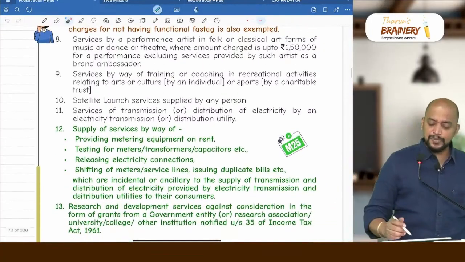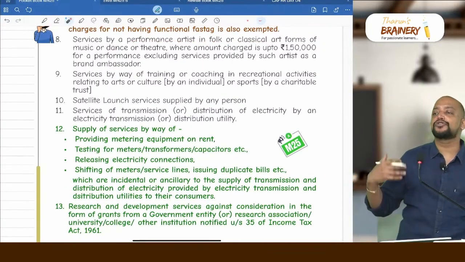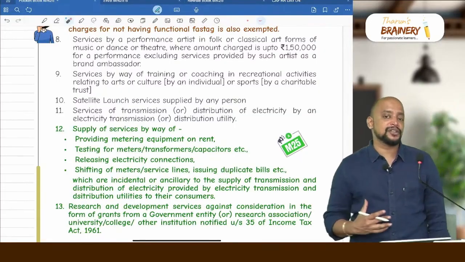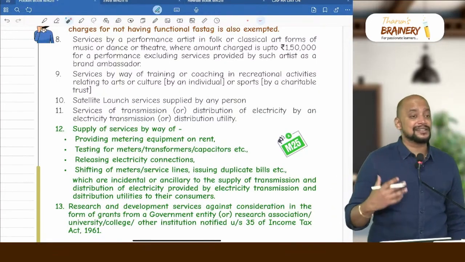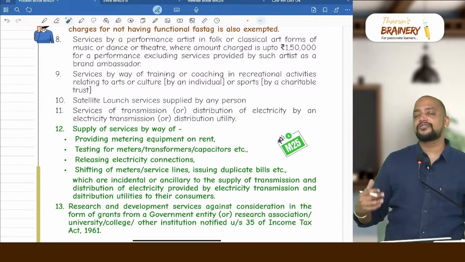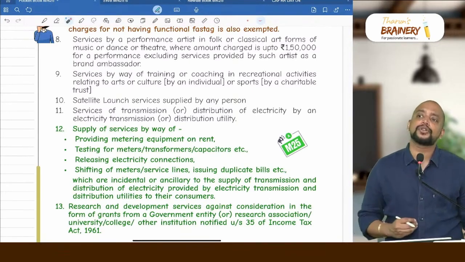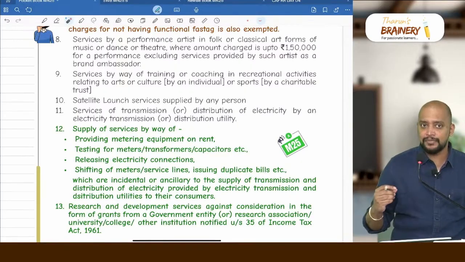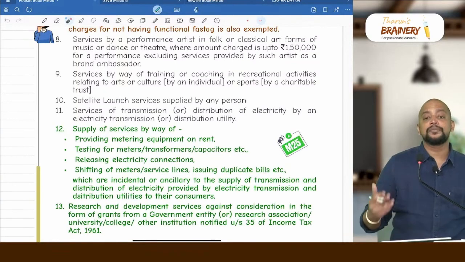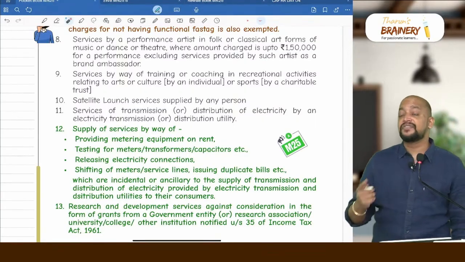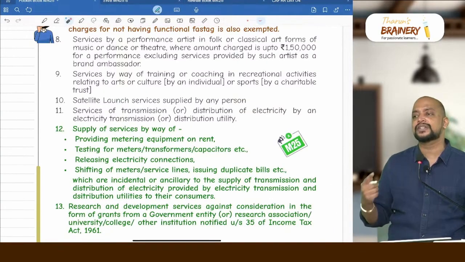Then services by a performance artist. Who is a performance artist? One who performs before an audience is known as a performance artist, and they should be performing in either classical or folk, and in what art form, either music, dance or theatre. How much consideration should they be collecting per performance, not per annum and all, per performance. How much? 1,50,000. If it does not exceed 1,50,000, then it is exempted. What if it exceeds 1,50,000?